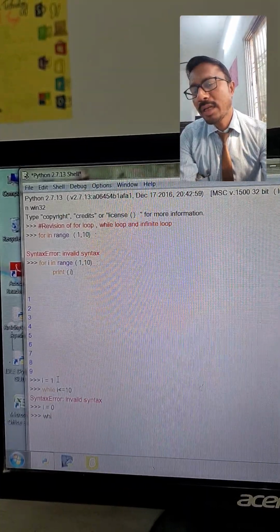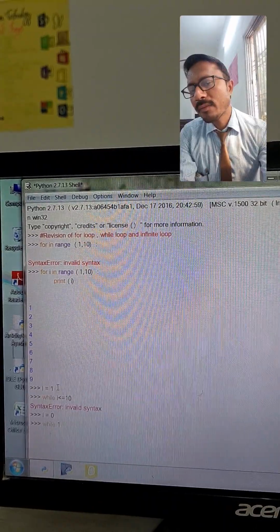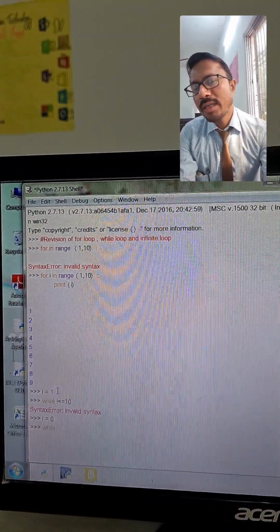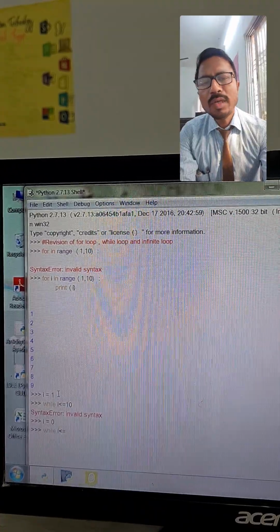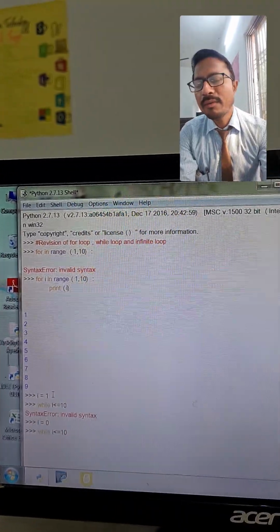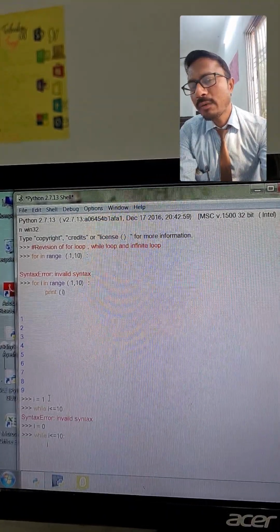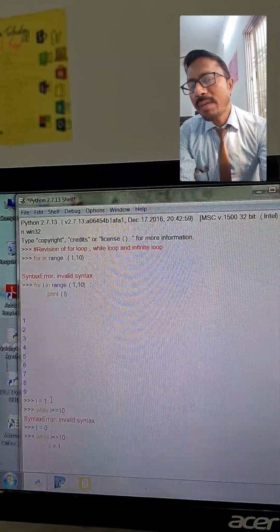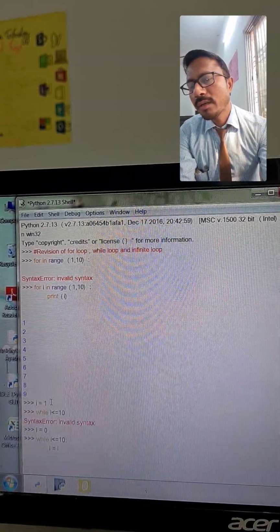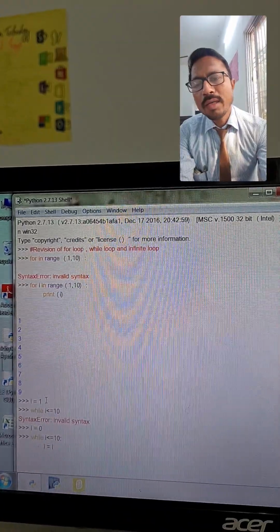Now we will write the correct one, which is i = 0, while i is less than or equal to any desirable value: 10, 12, 15, 5, you can write. Here I am writing 10, while i is less than or equal to 10. Then we write i = i + 1, which is the correct syntax.